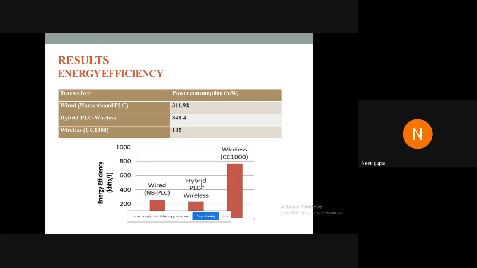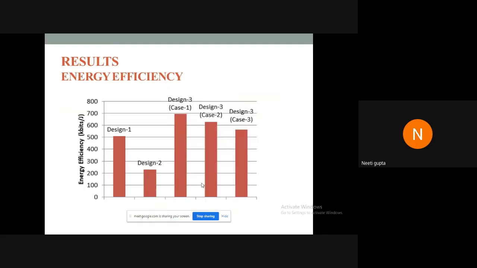And for data transmission at the rate of 80 kbps, we evaluated the energy efficiency for wired, wireless, and hybrid transceiver. Based upon these results and the equations which we developed for energy efficiency, the energy efficiency in kilobits per joule was evaluated for the various designs.